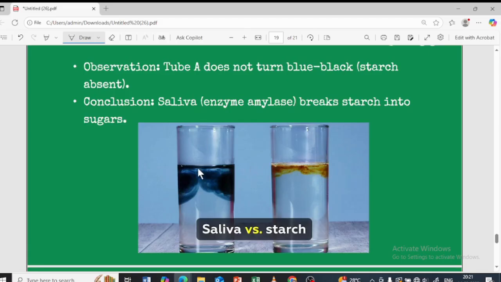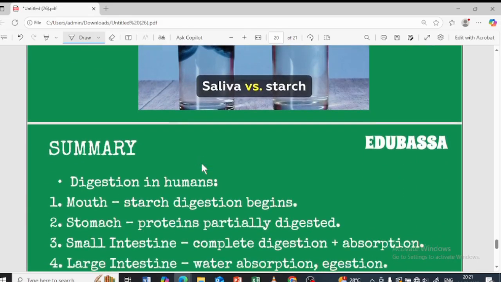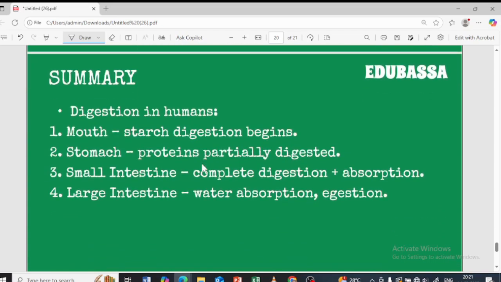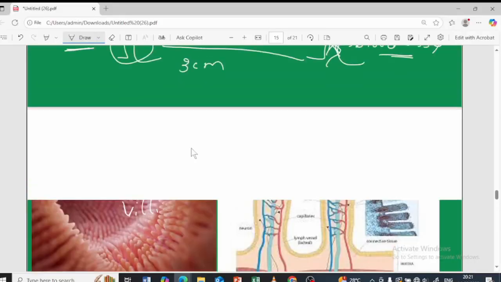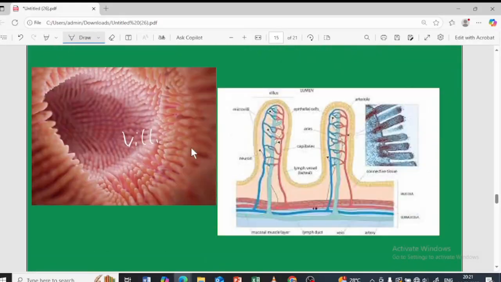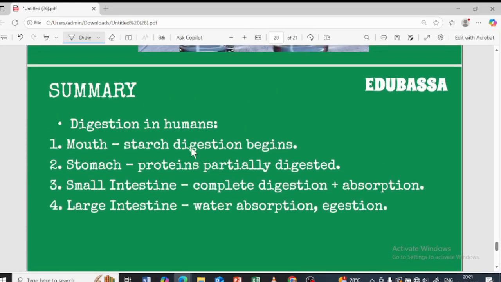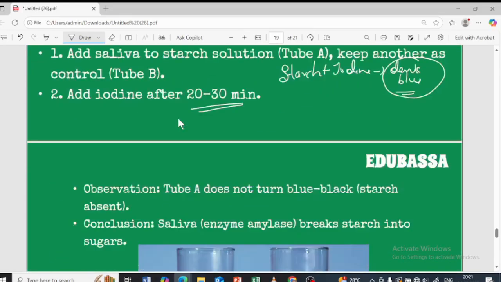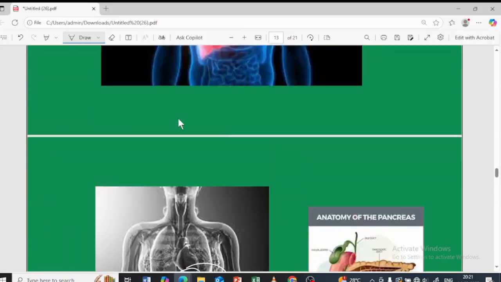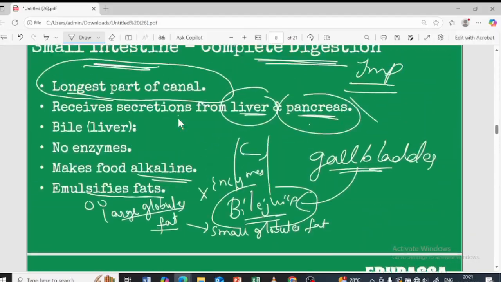Here it will give dark blue color. Yes, that's about it, students. So we learned about that, but before that I want to show you one second. So let's learn along with that the summary. So we are going to learn the summary part. I'm going to show you with the help of the diagram itself.